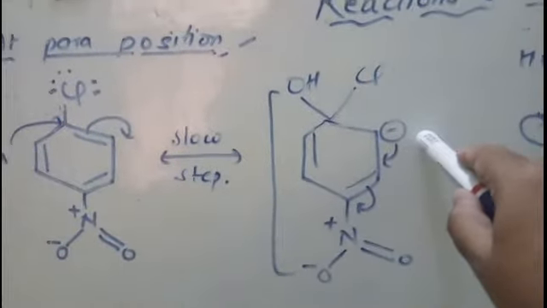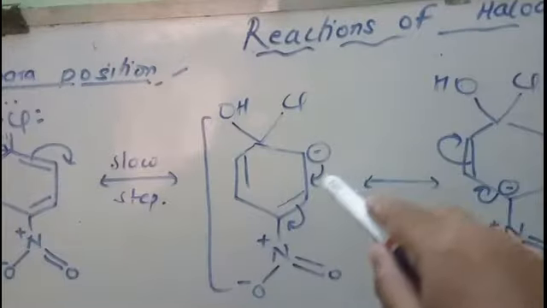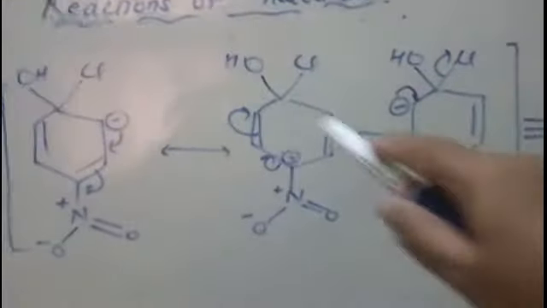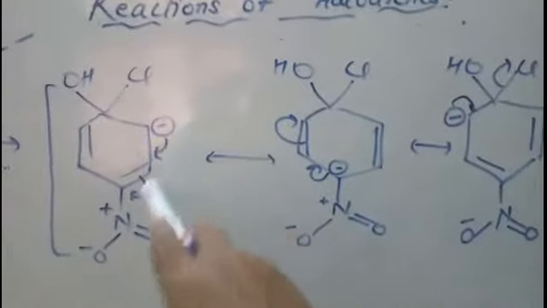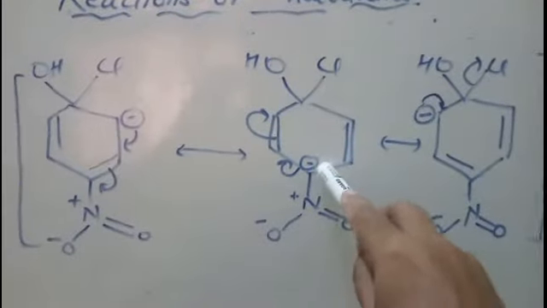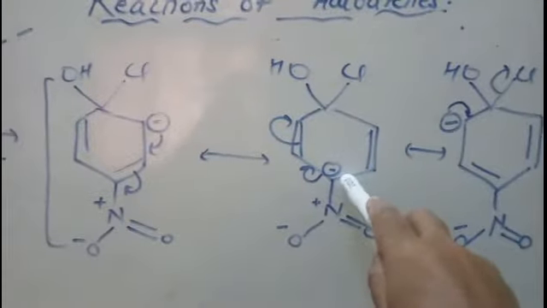So at ortho position, negative charge will come, then it will further delocalize and come at para position, and this is how the delocalization takes place, with the negative charge at ortho and para positions. Now when it comes at para position, the electron density is more at para position.